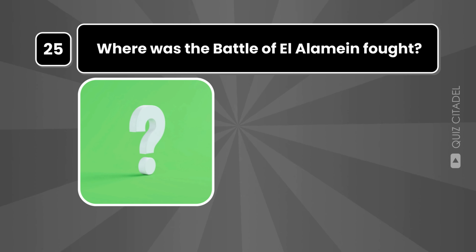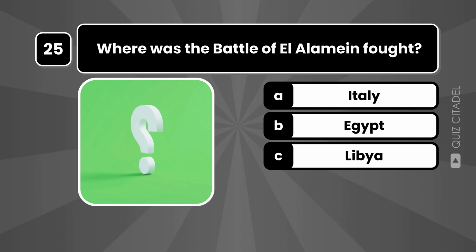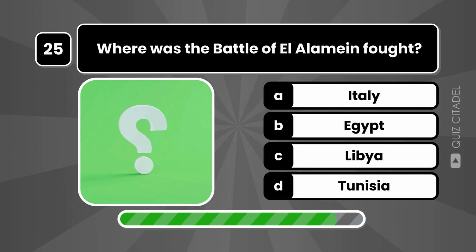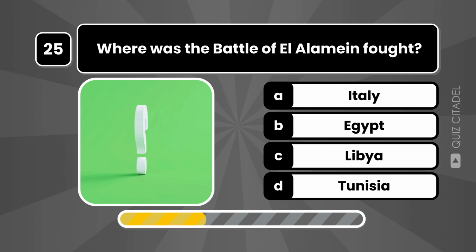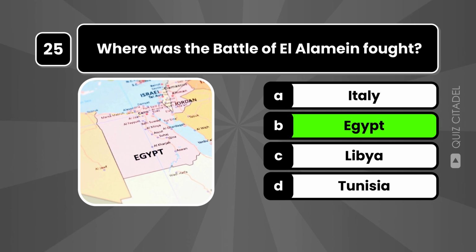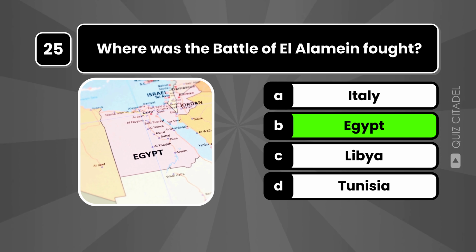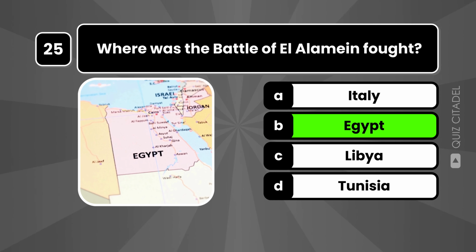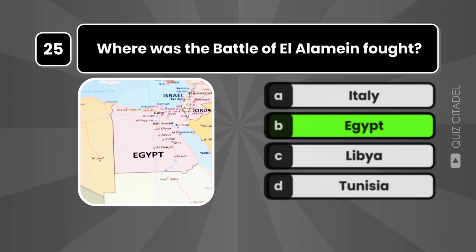Where was the Battle of Alamein fought? The Battle of Alamein was fought in Egypt, near the town of Alamein during World War II, marking a turning point in the North African campaign.